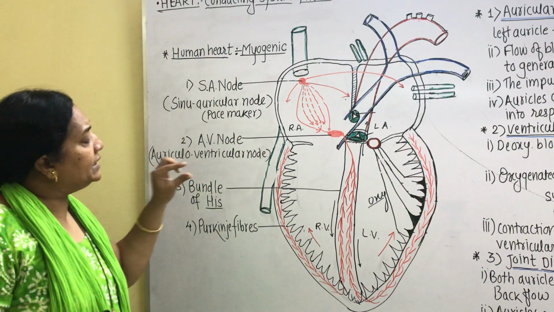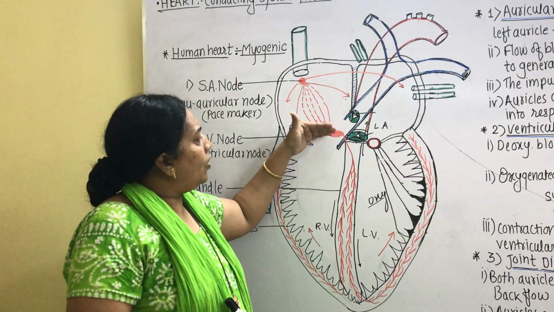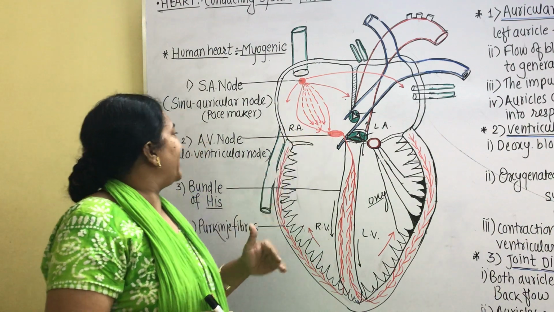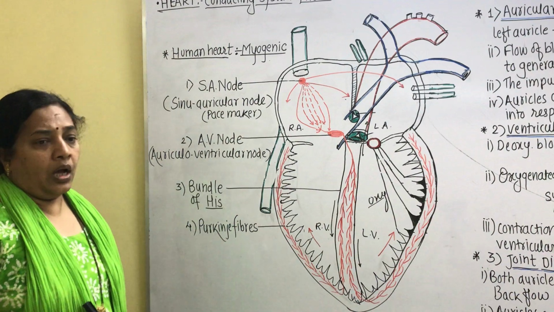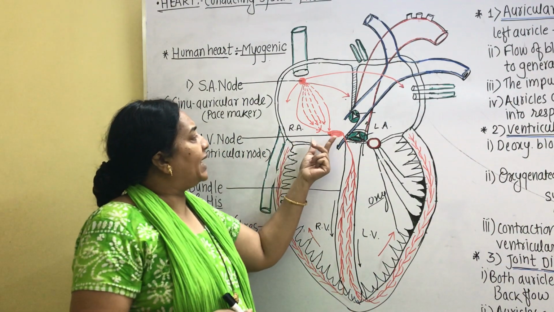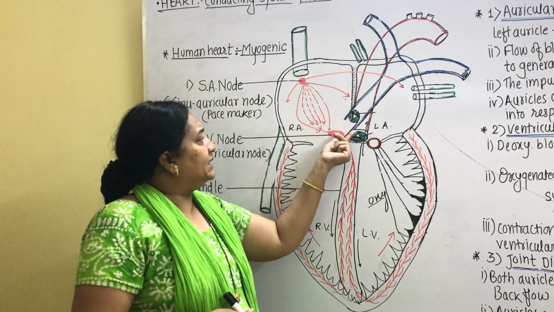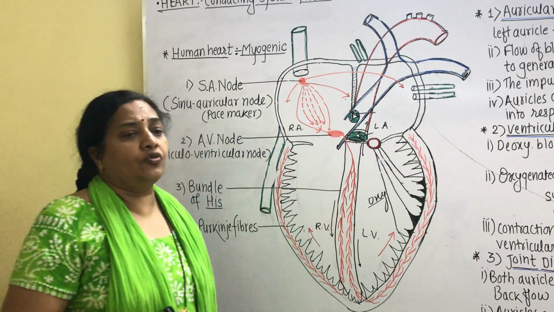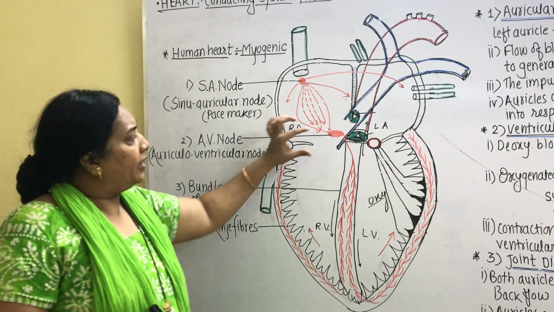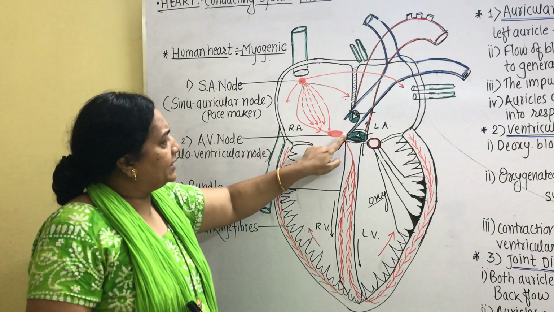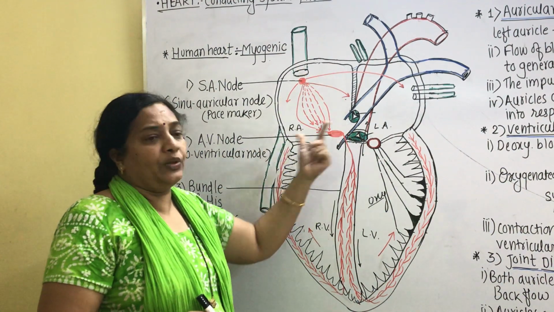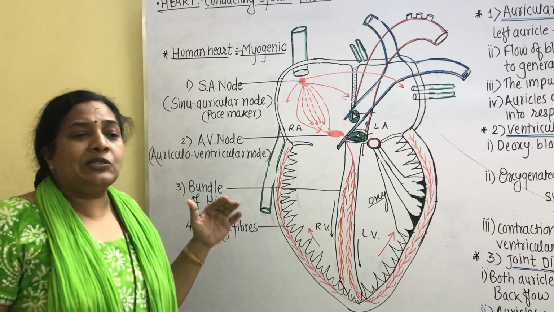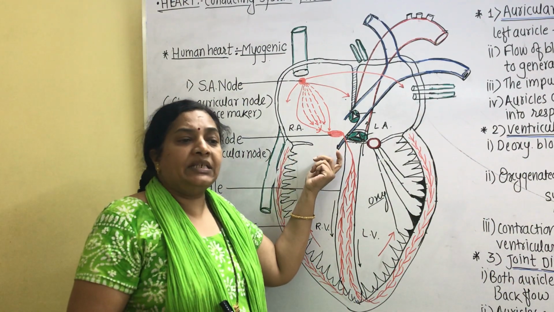As it is present near the junction of auricles and ventricles, it is described as the auriculoventricular node. About its position, it is located near the base of the intra-auricular septum, on the lower side of the septum, and also near the coronary sinus.